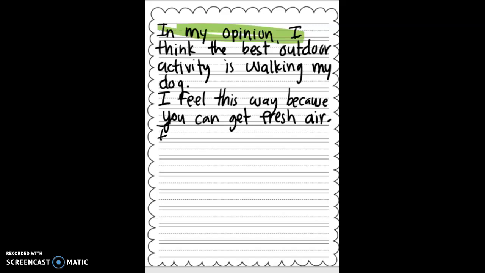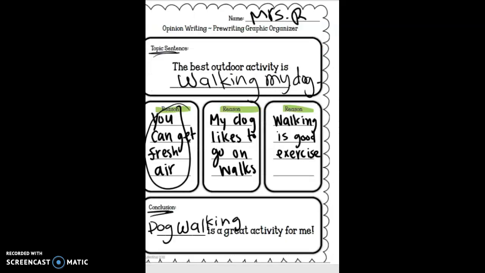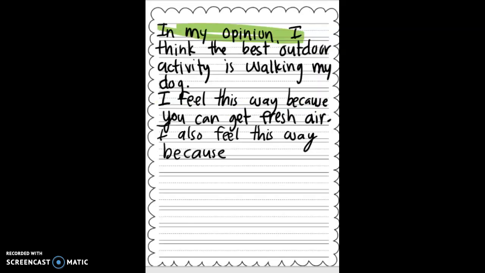Okay? Then you have your third sentence, which is another reason. You can say, I also feel this way because, and then you need to go back to your graphic organizer and see your second reason. Mine was, my dog likes to go on walks. So I'm going to say, I also feel this way because my dog loves to go on walks. Make sure you have capitals and periods, okay?